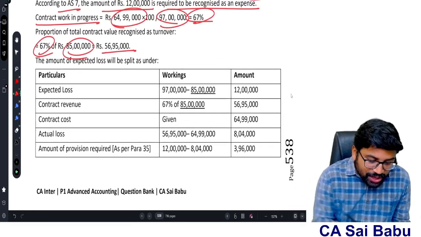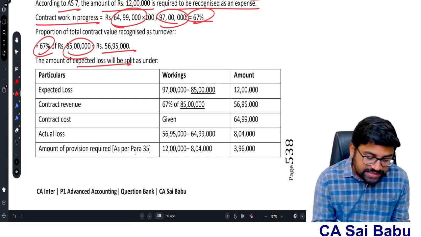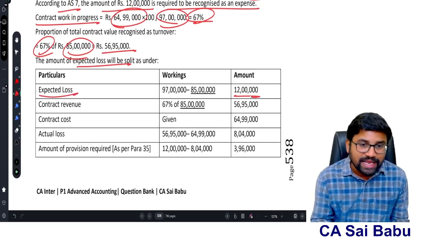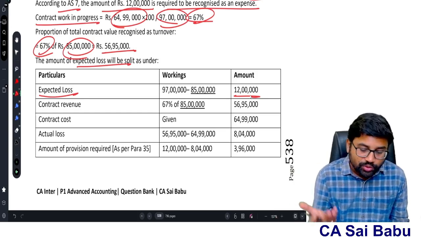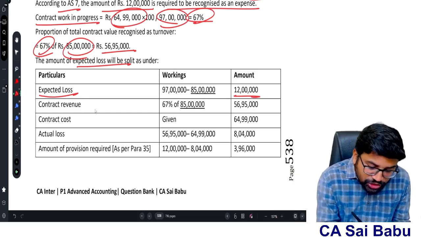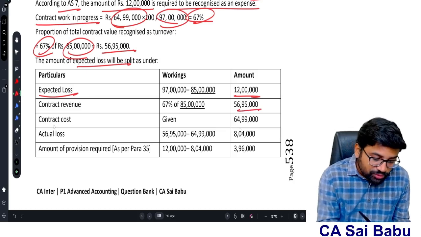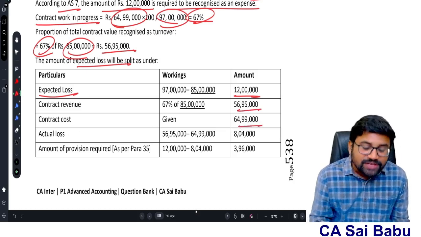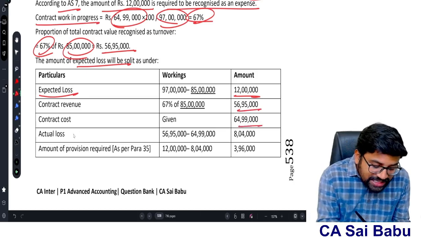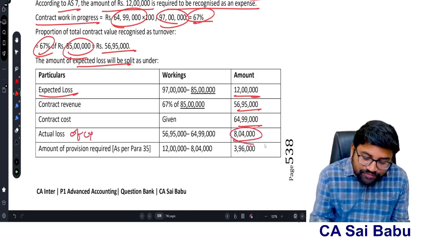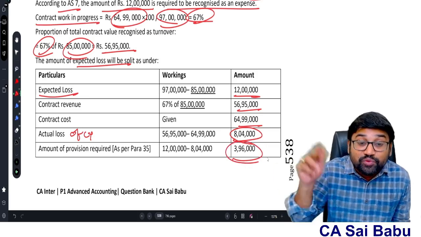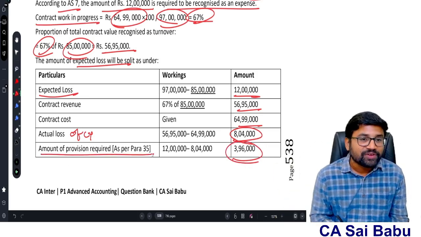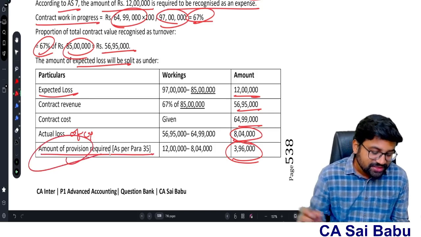So therefore, the amount of expected loss will be split as under. So what is the expected loss, sir? 12 lakhs. The total expected loss, that is nothing but foreseeable loss or expected loss, 12 lakhs. Now, what is the current year revenue? 56 lakhs 95. What is the current year cost? 64 lakh 99,000. What is the actual loss of current year? 8 lakh 4,000. Therefore, what is the balance expected loss for which provision is required as per para 35? 3 lakh 96,000. That's it.